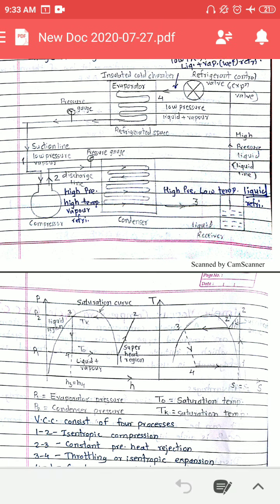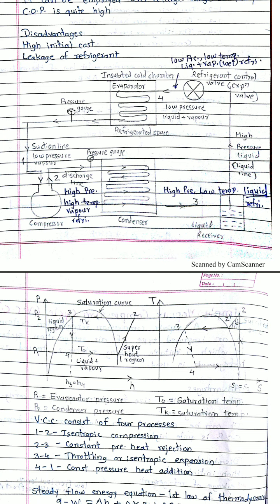Due to the addition of heat, whatever liquid is present in the refrigerant also gets evaporated. So at the outlet of the refrigerator there is low pressure, low temperature vapor refrigerant, and this again passes to the compressor, the condenser, and so on. So this is the actual working of the vapor compression refrigeration system.